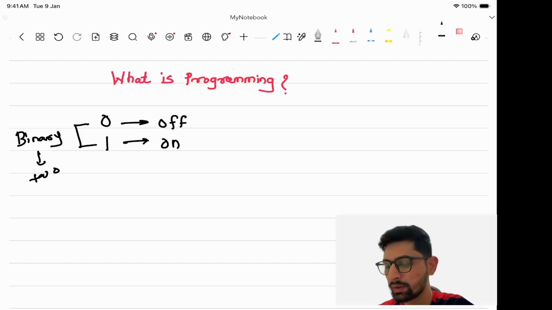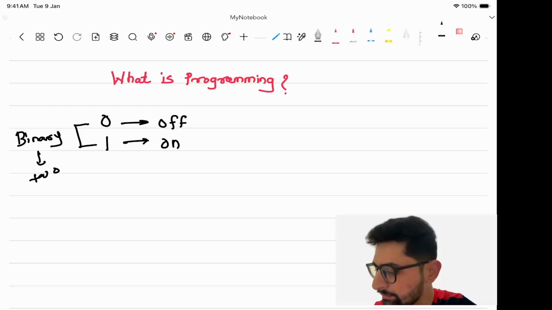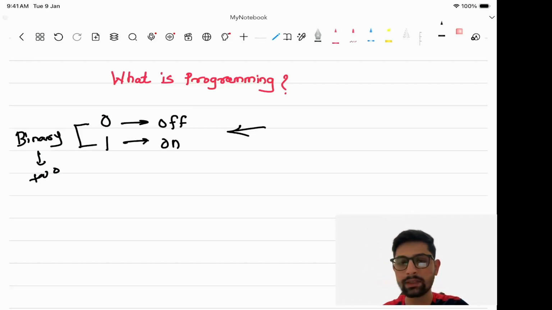So if I want to communicate with a computer, we need some communication medium. And if we need a communication medium, there should be some standardization, right? So we have some language. As we are talking in English, you can understand English, right? So that's what we need here.